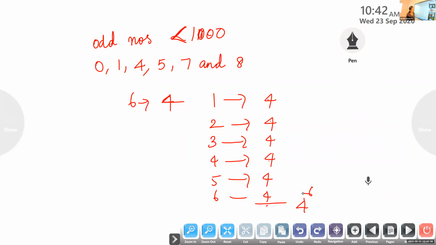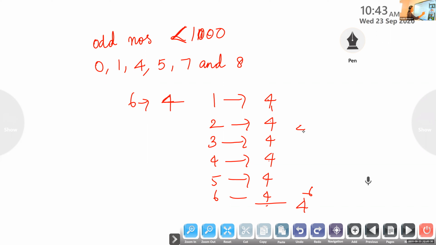Is it clear? We are multiplying 4 into 4, 6 times. So it is 4 raised to 6 ways. First question we can answer in 4 ways, likewise second question in 4 ways, third question in 4 ways. So what is the total number? 4 into 4 into 4 into 4, we are multiplying it 6 times. So the answer is 4 raised to 6.